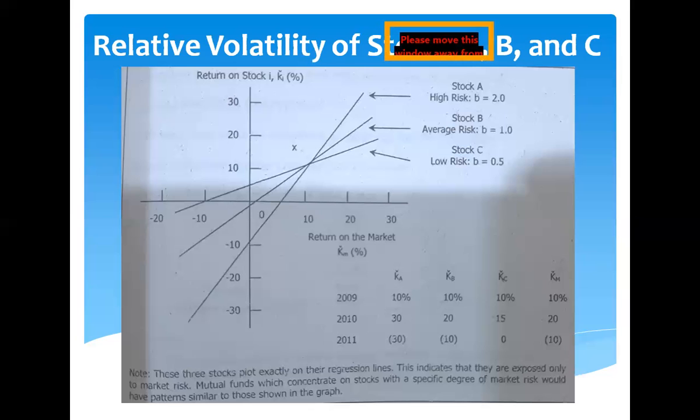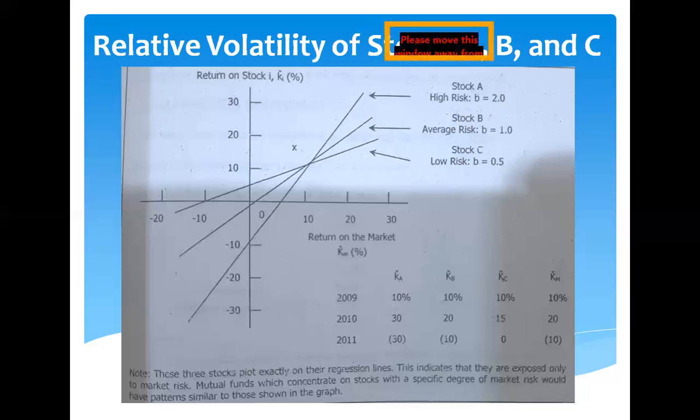Betas, okay, so these are the betas for high risk, 2.0, average risk, 1.0, and low risk, 0.5. So if a stock has a higher beta than the average stock, one whose beta is greater than 1, like this one, 2, that's greater than the average,